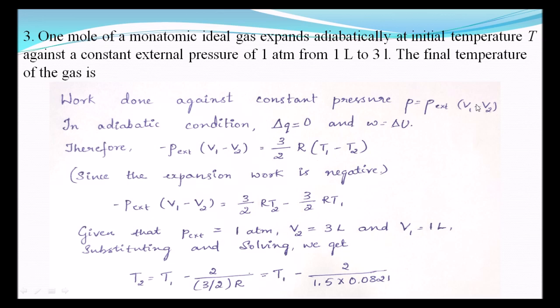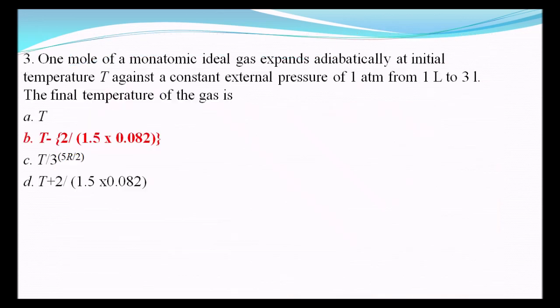This relation is for adiabatic expansion of gas, that is P external into V1 minus V2 is equal to Cv into T1 minus T2. The Cv we can represent as 3 by 2 R, where R is the gas constant. On solving we will get T1 minus T2 divided by 1.5 into 0.0821. 0.0821 is the gas constant. Therefore the answer is B.